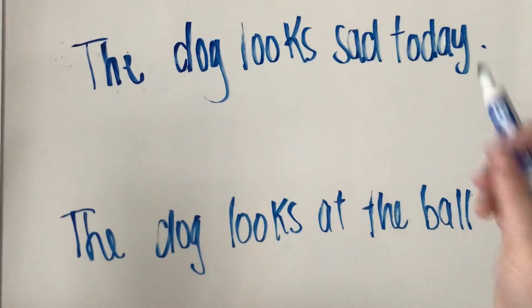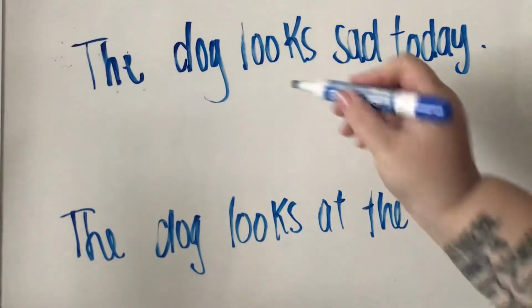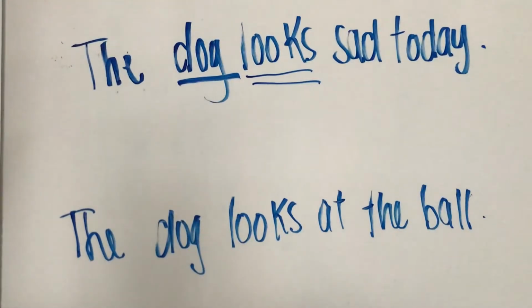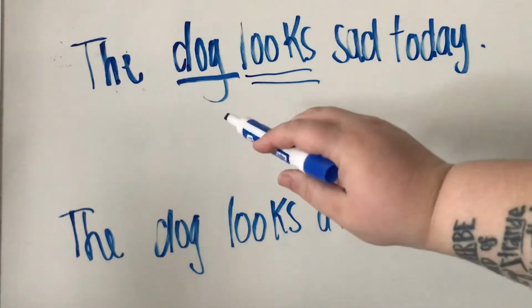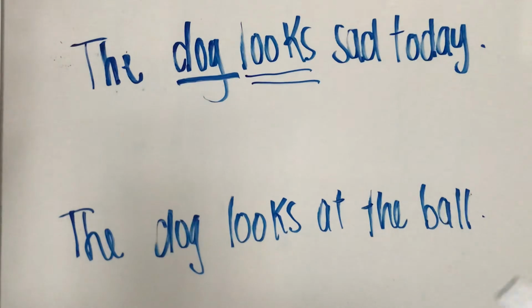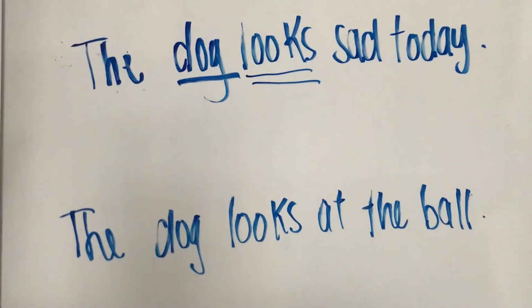The dog looks sad today. I don't see any prepositional phrases, so I've got my verb, my subject. So a linking verb, if it is a linking verb, is going to connect my subject to a noun or an adjective in the predicate. So that noun or adjective is another description of my subject. It should describe my subject, or it should be able to replace my subject.